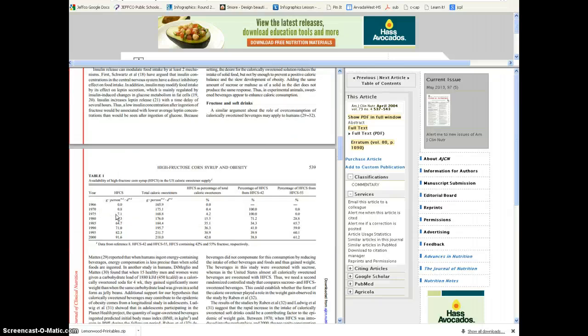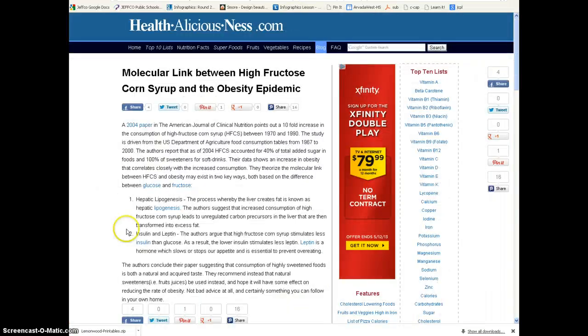So that other website isn't necessarily one you want to use. You could use part of that and then use part of this one, and then you've doubled up on your research. So that's why we recommend going to more than one site. Again, if you found something on Healthaliciousness and you thought maybe it would work, you could Google it and find some more information to back it up.